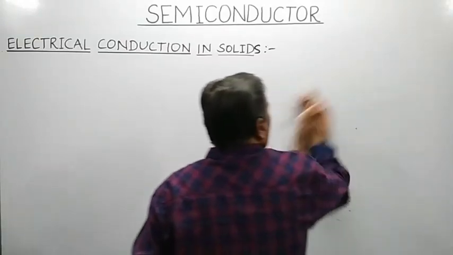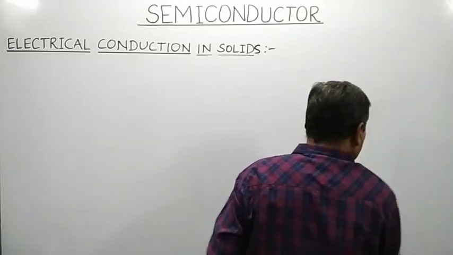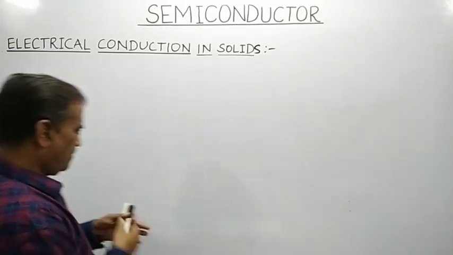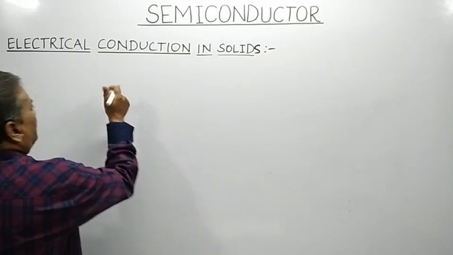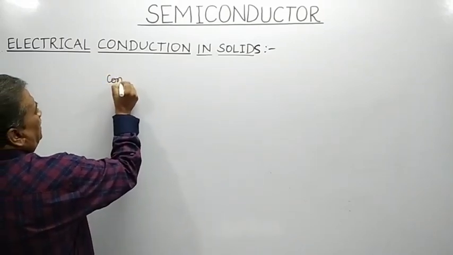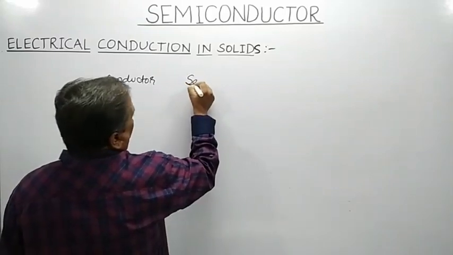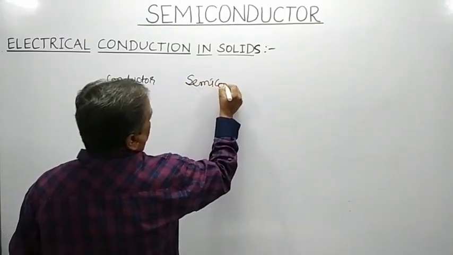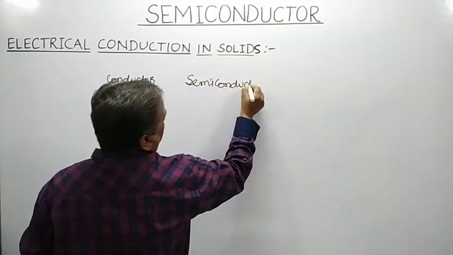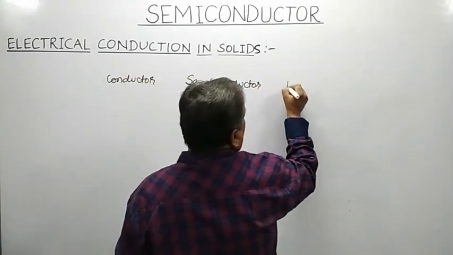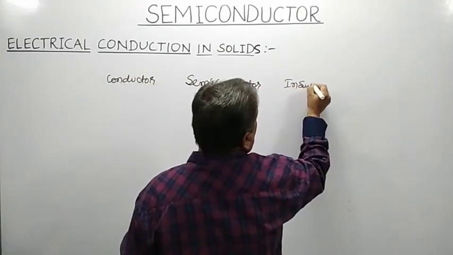So remember, as far as materials are concerned, materials are classified into three categories. They might be a conductor, a semiconductor, or an insulator.